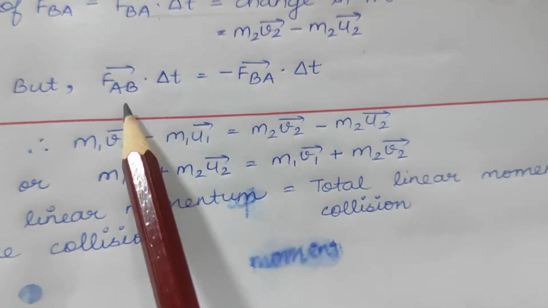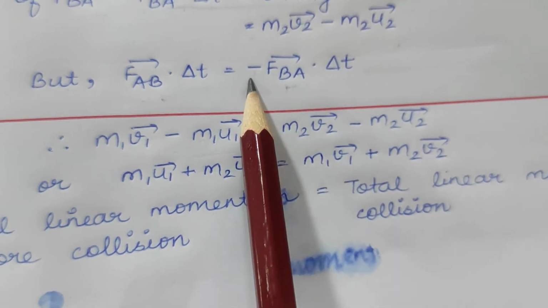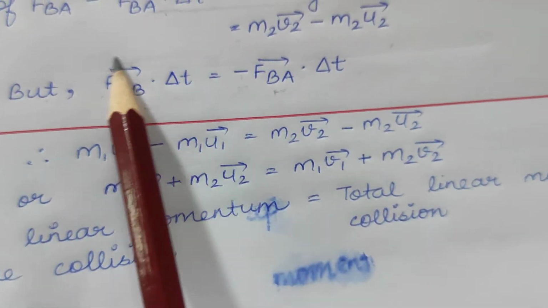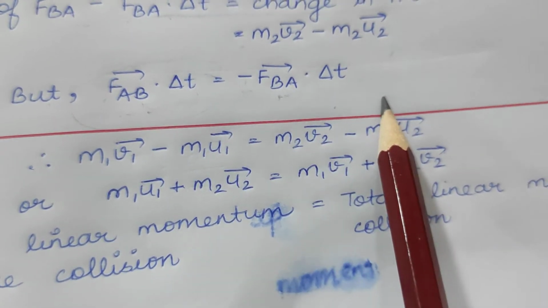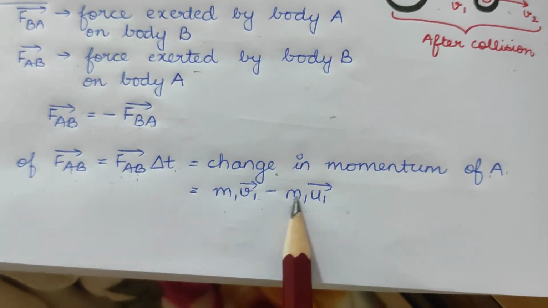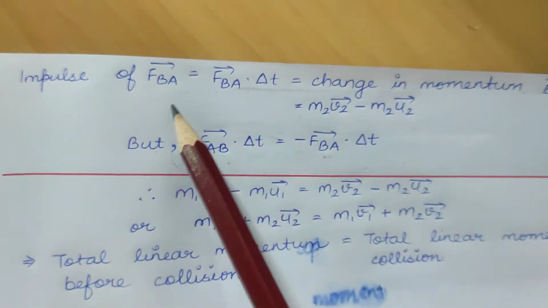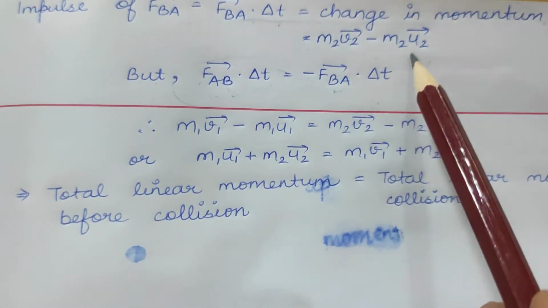So here also we will use this concept and we will make them equal but opposite. Now we will put the values of vector FAB dot delta t, which is m1 v1 minus m1 u1, and vector FBA dot delta t, which is m2 v2 minus m2 u2.